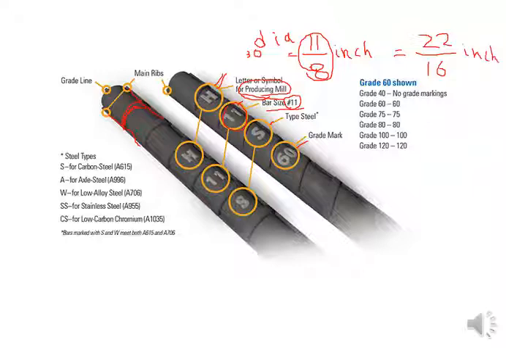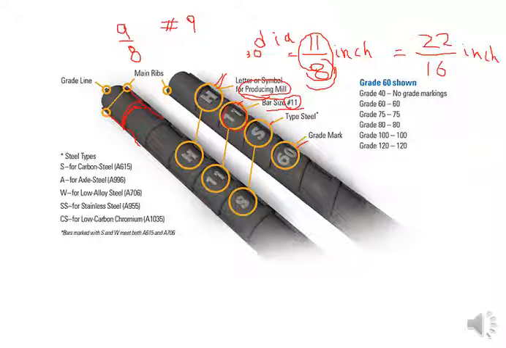Number 11 means 11 by 8 of an inch is its diameter. All the time the denominator will remain 8. If the bar size is number 8 or number 9, let's suppose, its dia is 9 by 8.